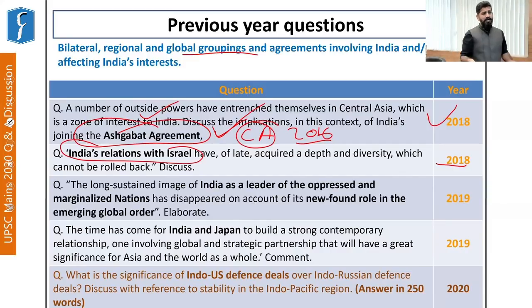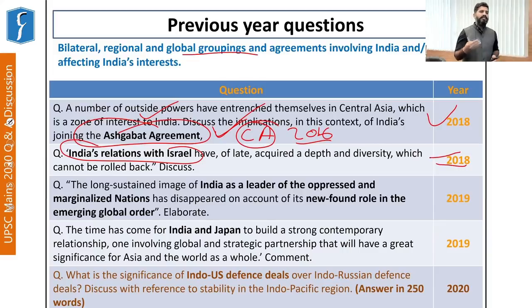So again, 2017 was an important visit by the Prime Minister of India to Israel, the first since independence, and that is why a question was asked in 2018. Then again, the next question, as I have already mentioned, India played a key role in the non-alignment movement, but that role is now changing, right?